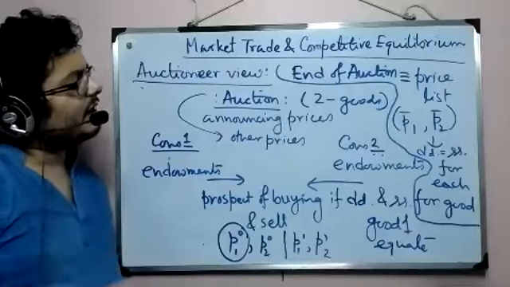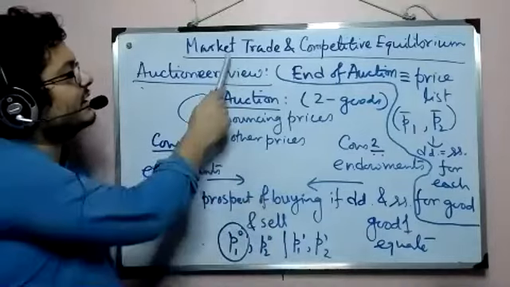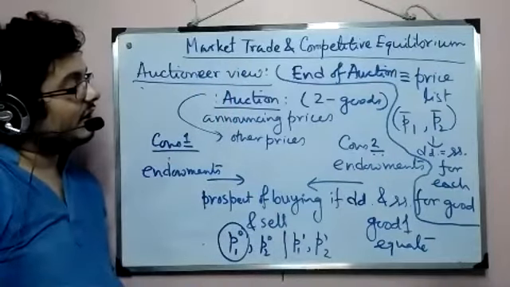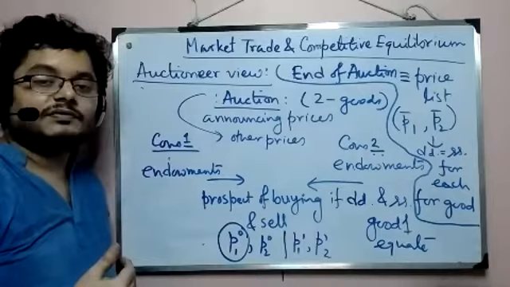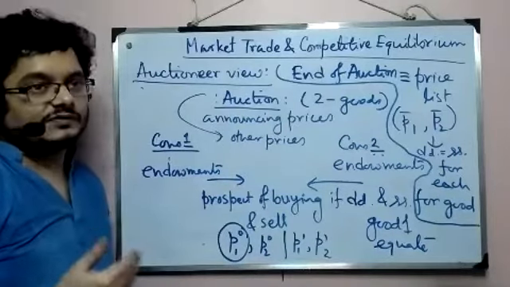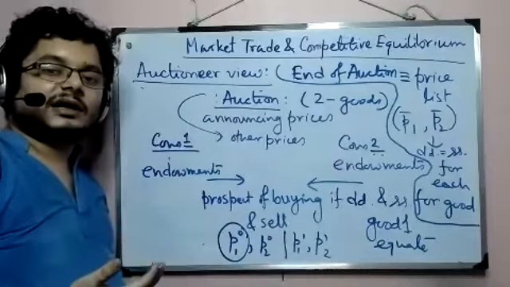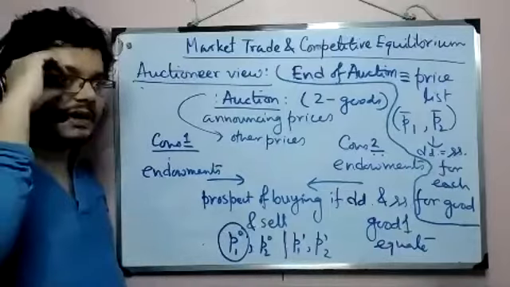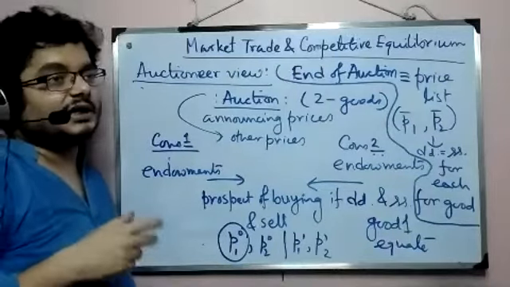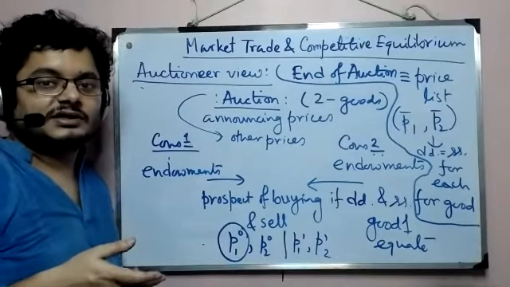Now, if I am going to achieve a competitive equilibrium through market trade, then I have to ensure that the exchange of goods at the observed prices has to be voluntary. Like we studied in Pareto efficiency, or while trading within the Edgeworth box, whatever trade occurs, occurs voluntarily.